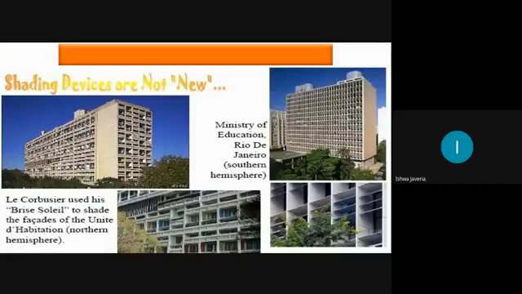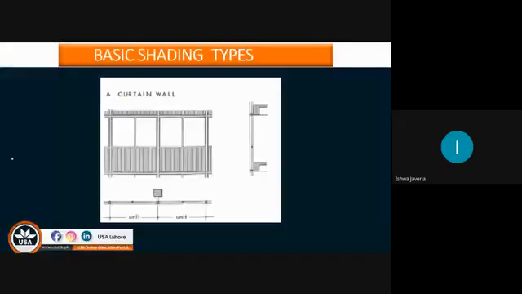And this is also one of the examples from Rio de Janeiro, the Ministry of Education. So we have been seeing all these things in our WAPDA House, in the Punjab Assembly, and in many buildings in our surroundings too, but we do not know what to call them.